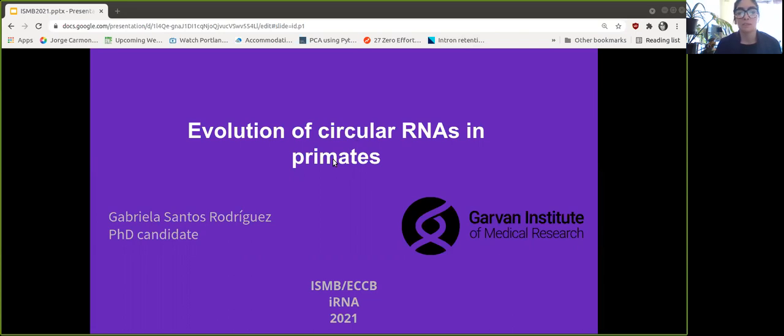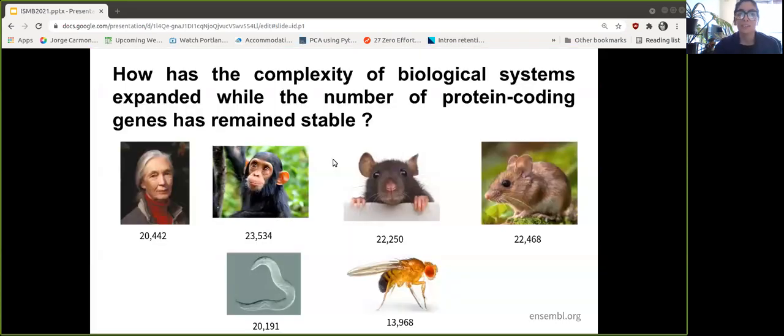I'm a PhD student at the Garvan Institute of Medical Research, and today's talk is titled Evolution of Circular RNAs in Primates. So one of the main questions in biology has been, how has the complexity of biological systems expanded while the number of protein coding genes has remained stable?